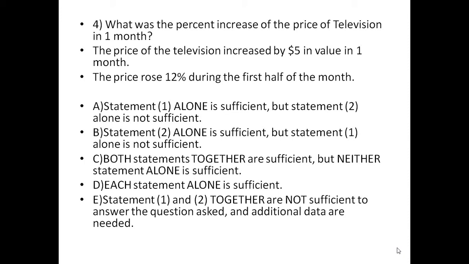Now the two bits of information given to us: the first is that the price of the television increased by $5 in 1 month. So that gives us the change in value. We can maybe solve it mentally right now, because we know there is a $5 increase, so all we need to know is the old value. But since we don't have any information about the old value of the television, we cannot find the percentage increase in the price. So this is clearly insufficient, and anyway, we will go on and work it out on paper.